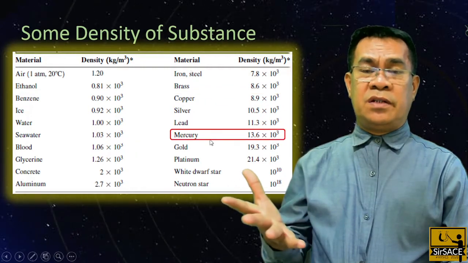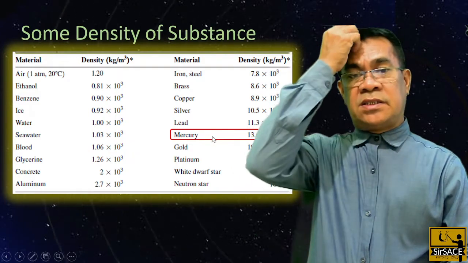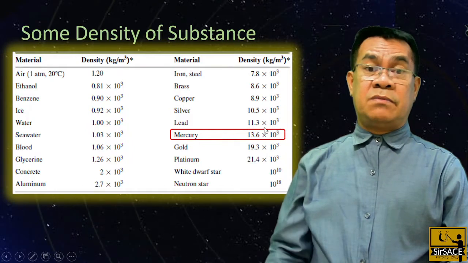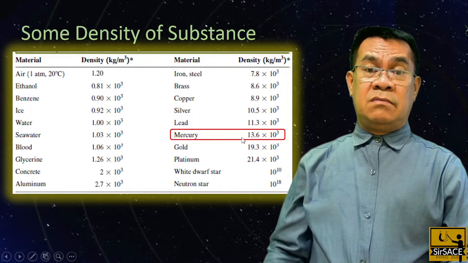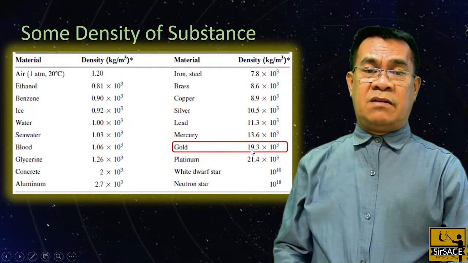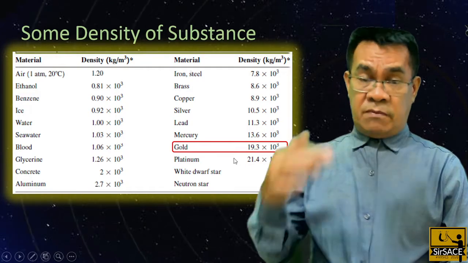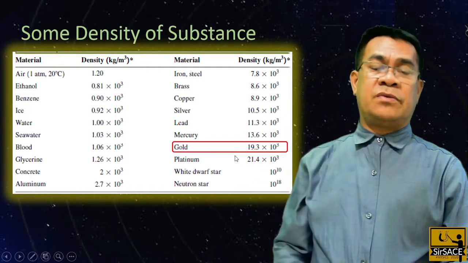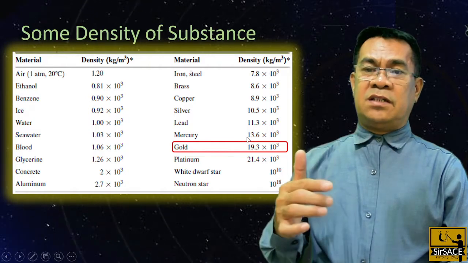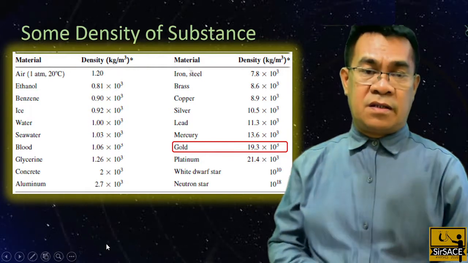And also the mercury, which we understand is a liquid metal, 13.6 times 10 raised to 3 kilograms per cubic meter. But gold is much denser compared to mercury, it is 19.3 times 10 raised to 3. And platinum is more dense compared to gold. So the greater the density, the smaller will float onto the greater density.